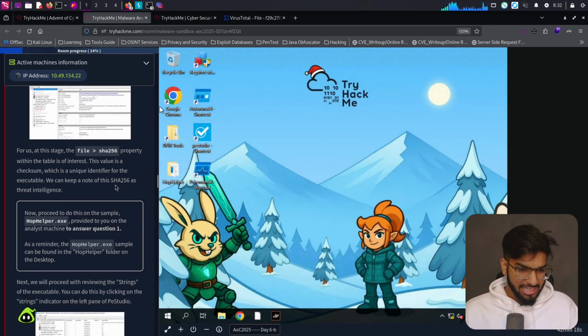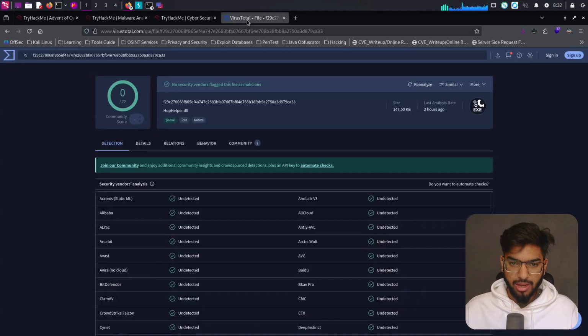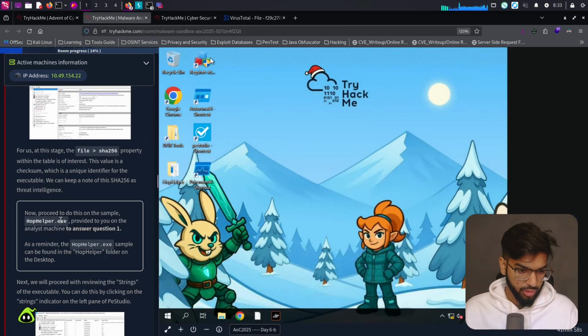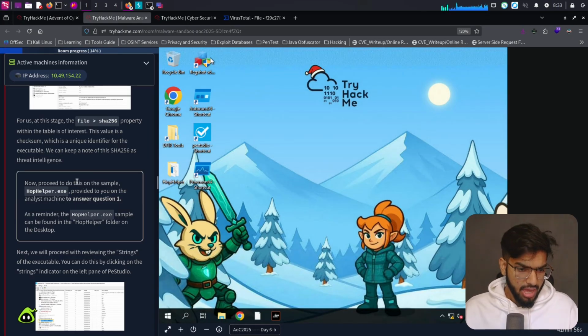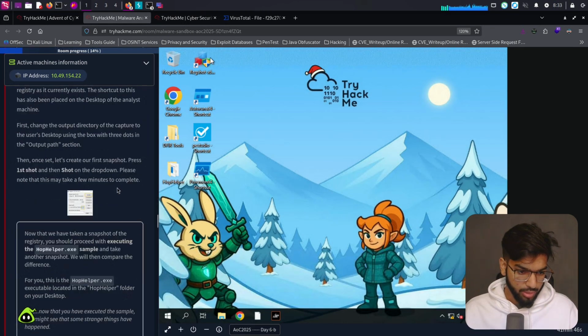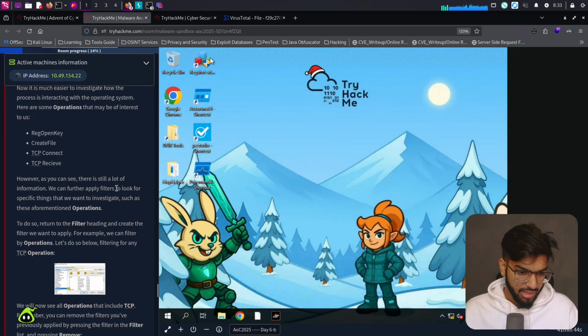Okay, for us at this stage, the file SHA-256 property within the table is of interest. The value of the checksum, which is a unique identifier for the executable, we can keep a note of this SHA-256 as threat intelligence. Okay, let's then save it. It's already here, so we don't have to save it in a different place. Now proceed to do this on the sample hophelper.exe provided to you on the analyst machine to answer question 1. Okay, so we can answer question 1 with that.